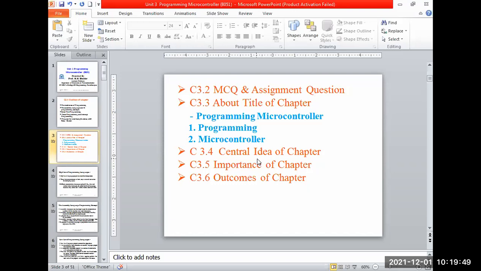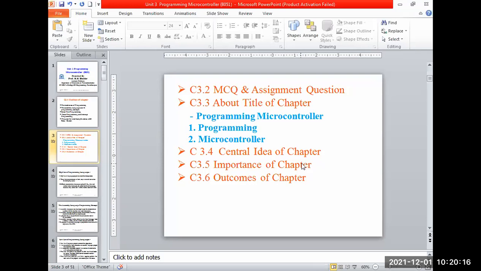Then we have the outcomes of the chapter. At the end of the chapter, students will be able to write assembly language and C language programs for various applications. And what are the applications? Toggling the port, writing interrupts, generation, then serial communication, successive addition, data exchange, block transfer.